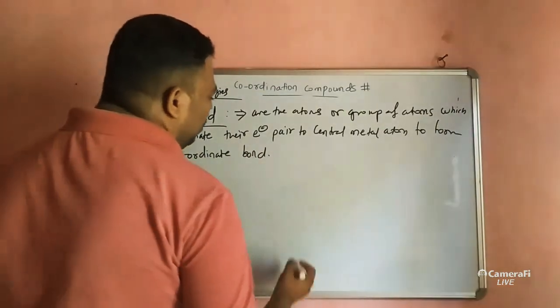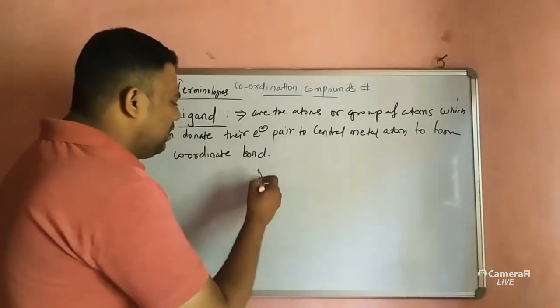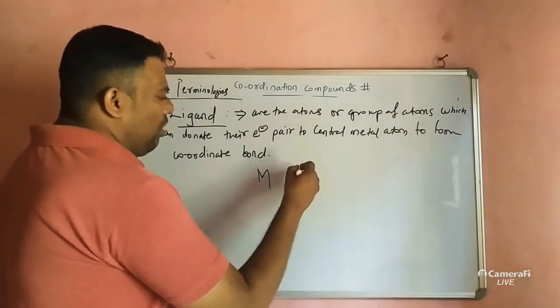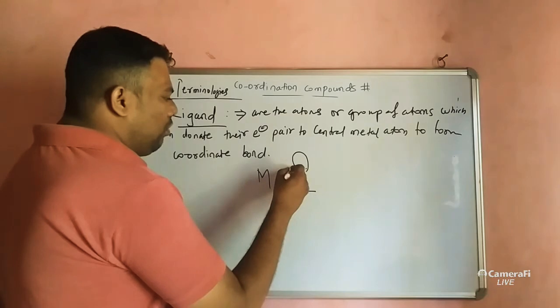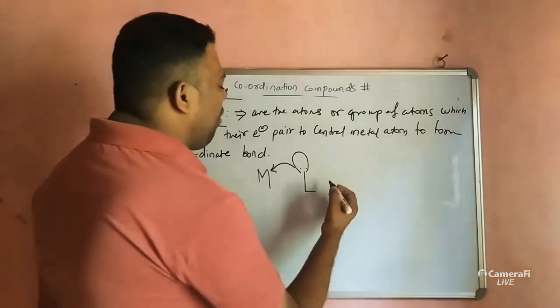For example, suppose you consider this as the metal, and this ligand contains a lone pair. This lone pair they are sharing with the central metal, and forming what?